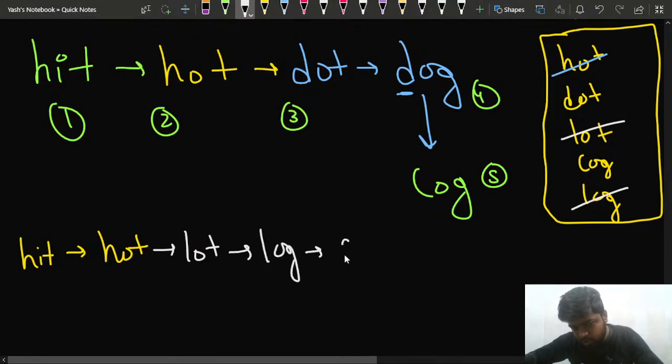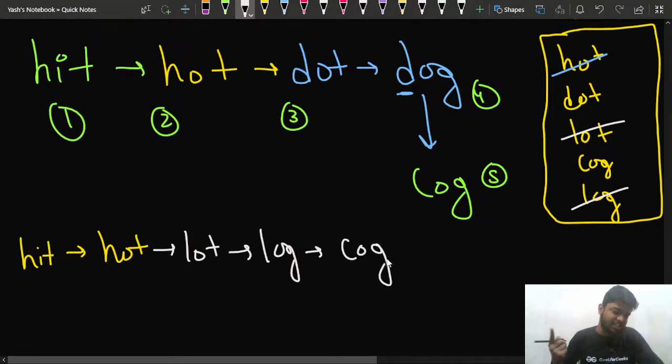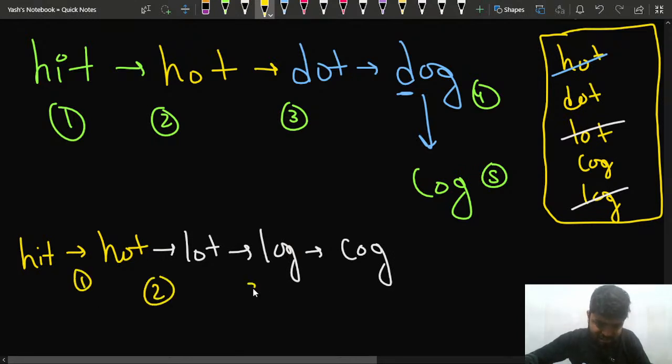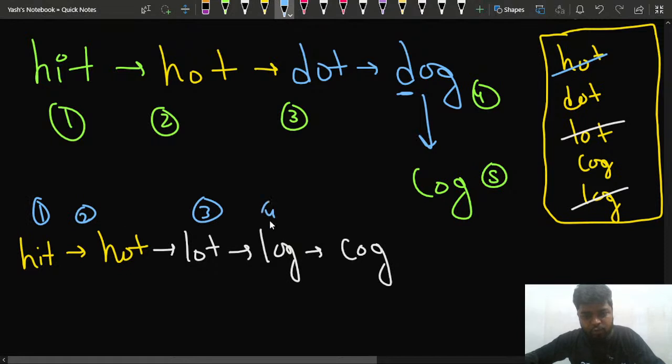Then I can change log to cog, right? One word is changing in each step. So he's suggesting this, and how many steps is it taking? This is one transition, this is the second transition, this is the third transition, this is the fourth transition. Basically 4 plus 1, that is 5. So basically 5 words are there. From hit to cog, there are a total of 5 words that have changed. This was the first word, this was the second, this was the third, this was the fourth, and this was the fifth.